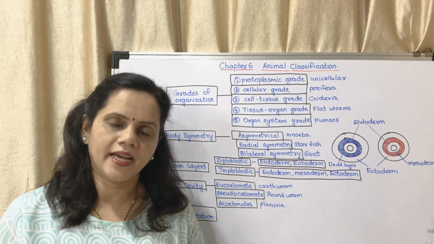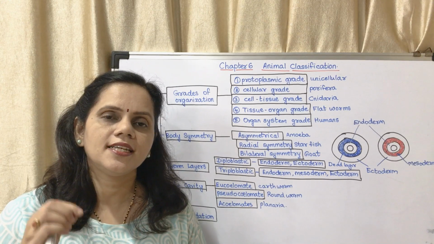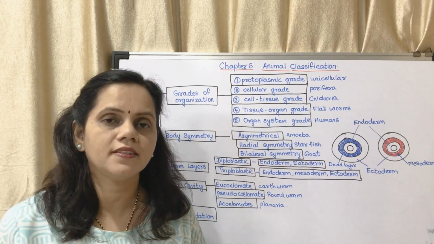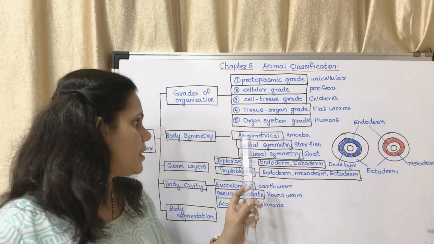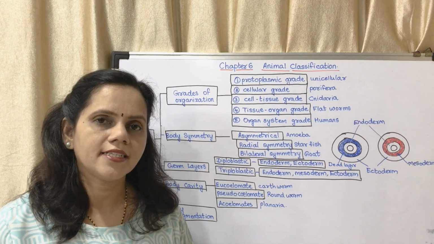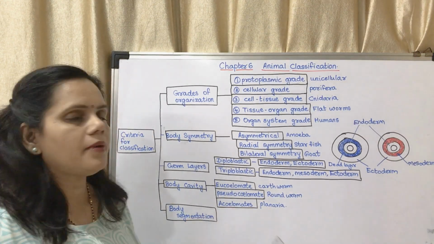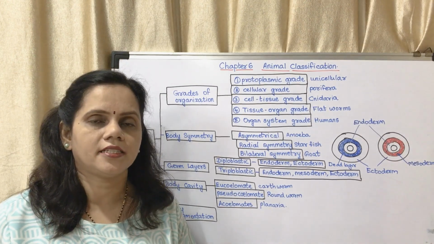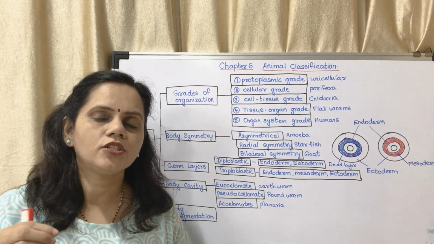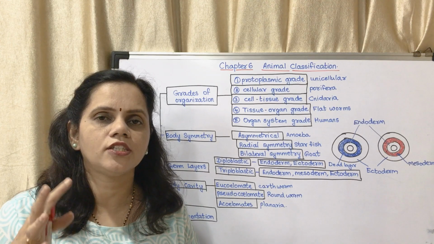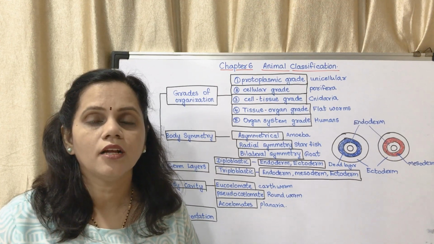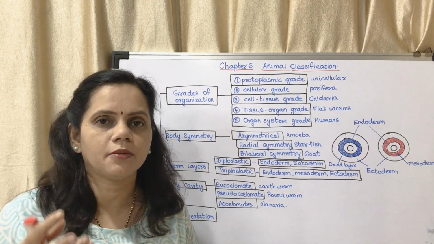That is said to be bilateral symmetry. So these are the three types of body symmetry, which is the second criteria, that is asymmetrical, radial symmetry or bilateral symmetry. Next is germ layers. Germ layers means the layers of the cells which are present inside the body.